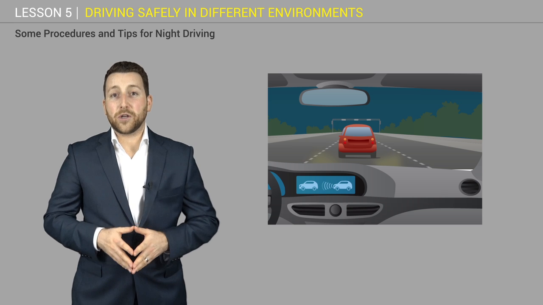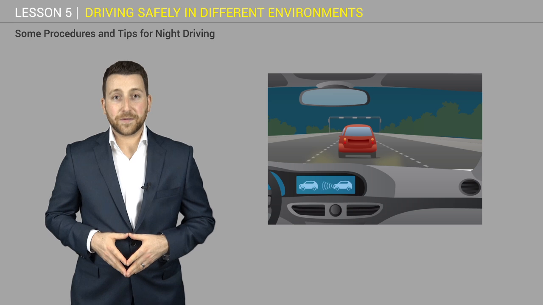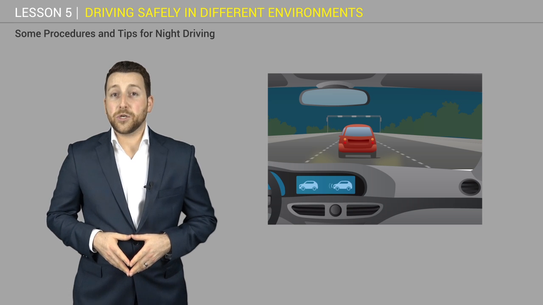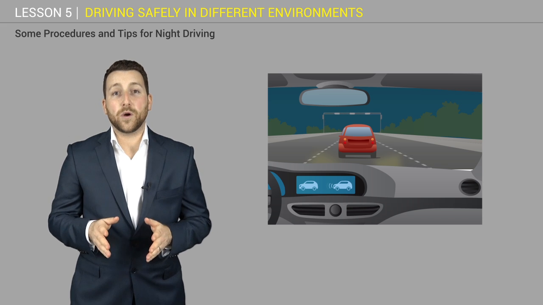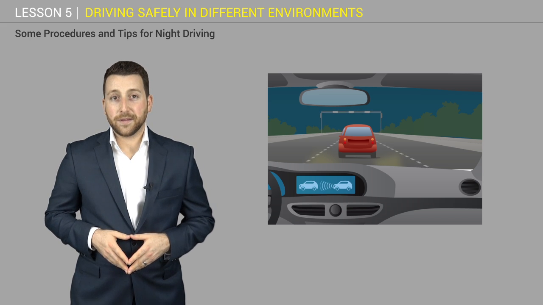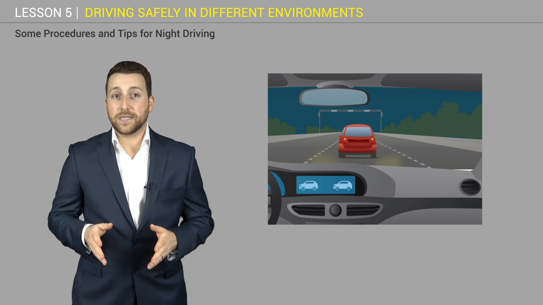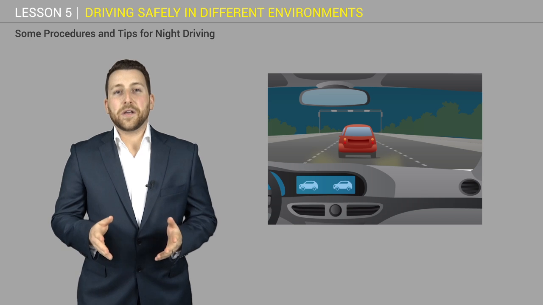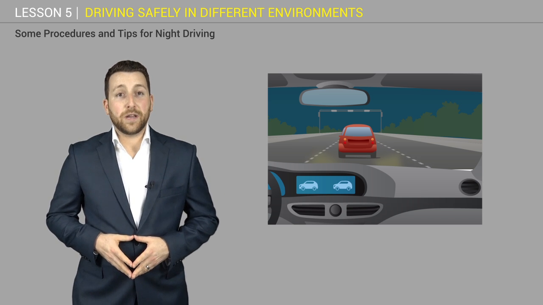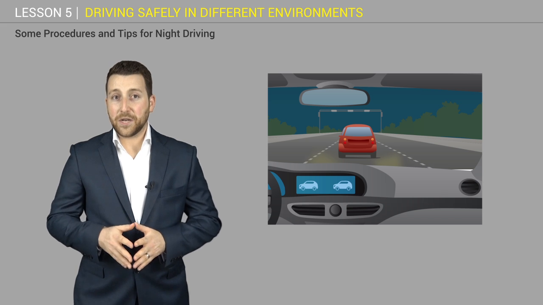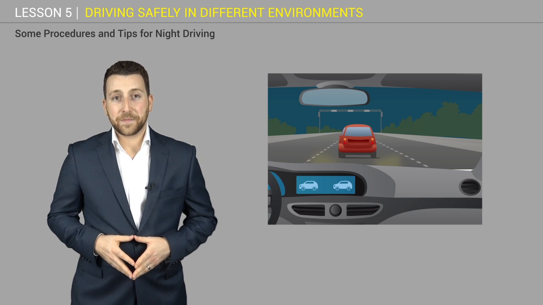You must be travelling not faster than the speed at which you can stop within the range of the headlights. This limit is usually at least 12 seconds in front of you, depending on conditions and whether you are using low or high beam. You must at least keep a 3 or 4 second gap while driving at night to avoid crashes. Many modern cars have night mirror adjustments. This adjustment allows the internal rear vision mirror to be set differently at night so that the driver is not dazzled by the lights of cars behind them.